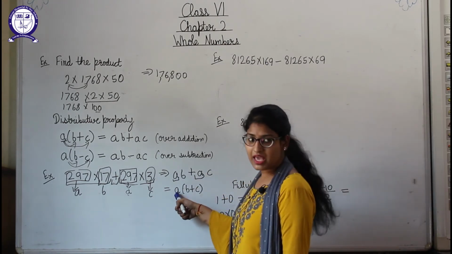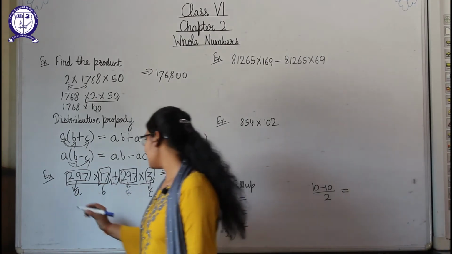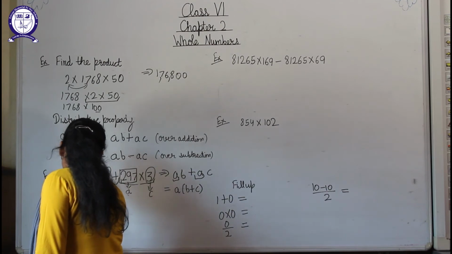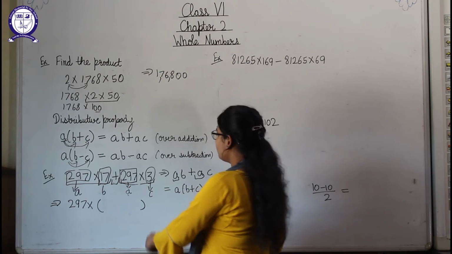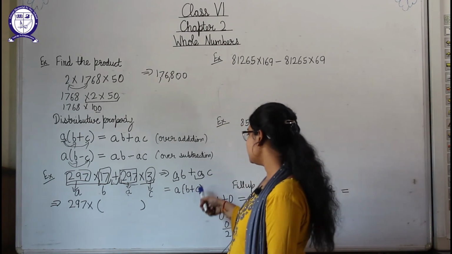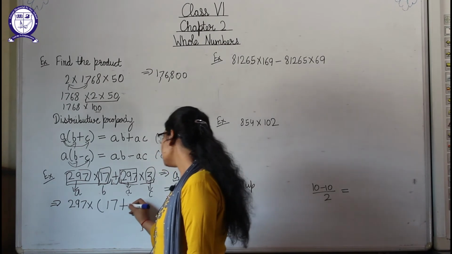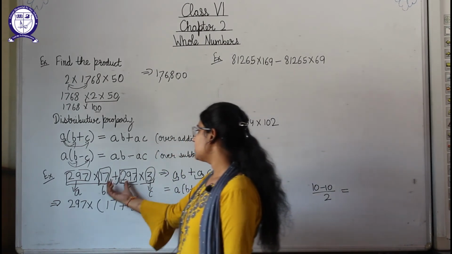So what is A here? 297 is A here. So we will take out 297 as common, and then we will write in the bracket. So what we have to write in the bracket? B plus C. So what is B? 17 is B, and then plus, and what is C? 3 is C. So this can be written like this.